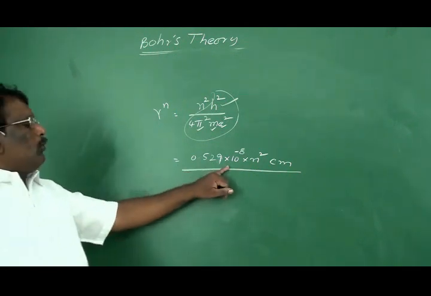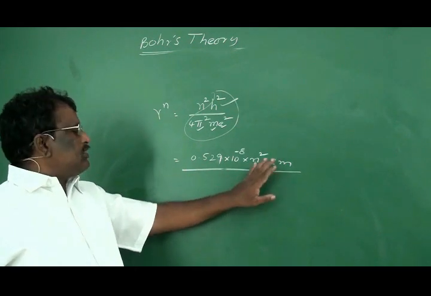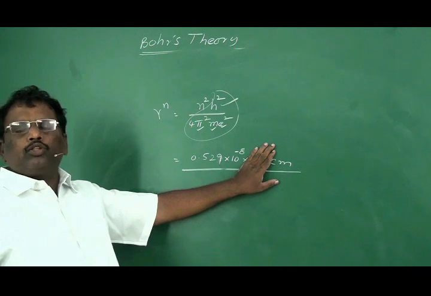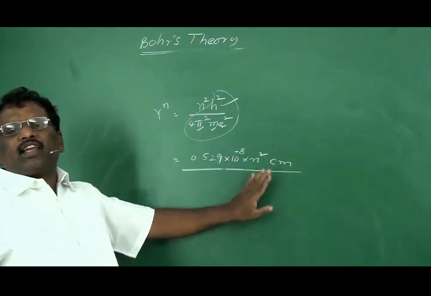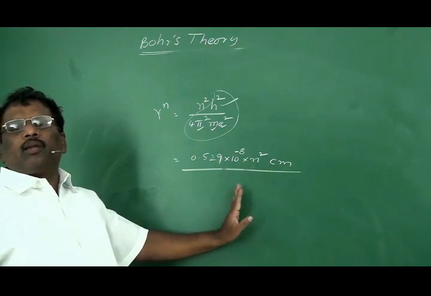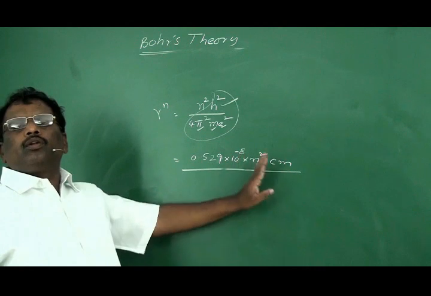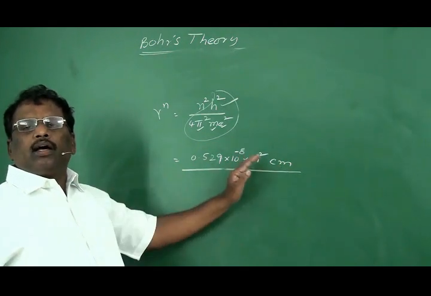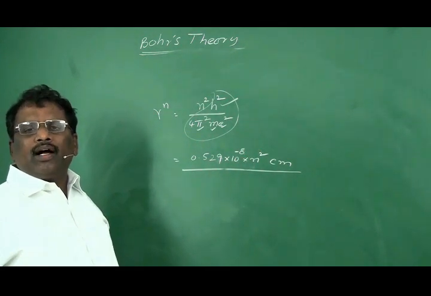By using this formula, you can easily calculate the radius of each orbit. For the first orbit it is 0.529 angstroms, or 0.529 into 10 to the power minus 8 centimeters. For the second orbit, multiply by 4, for the third orbit by 9, for the fourth orbit by 16, for the fifth orbit by 25. So, this is the radius of the hydrogen atom.